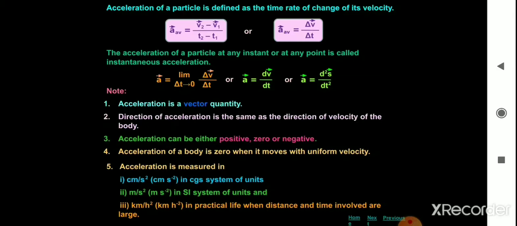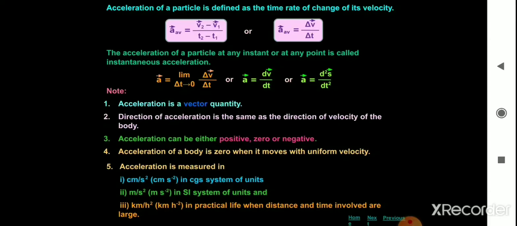It is denoted by vector a is equal to limit delta t tends to 0 of delta V divided by delta t, or that can also be written as acceleration vector a is equal to dV divided by dt, which can also be written as acceleration is equal to d square s divided by dt square. So these are the expressions for instantaneous acceleration.